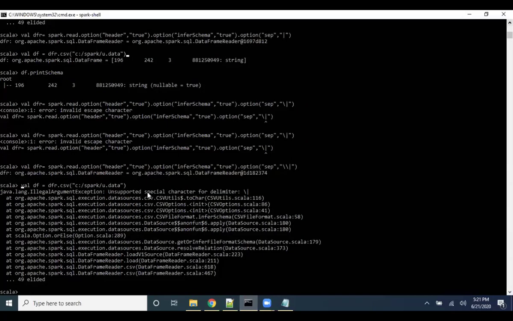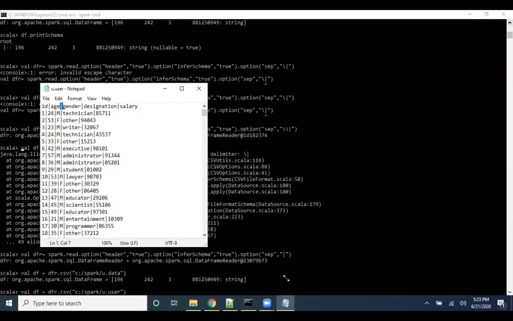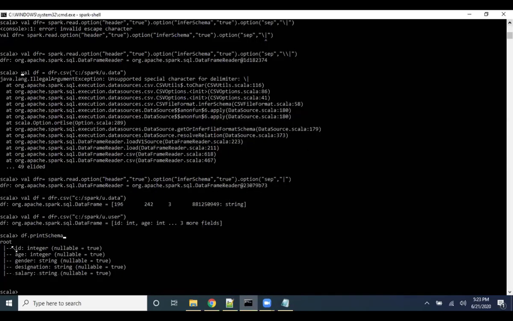Murli, did you verify that? Are you using the right file, Murli? Can you just verify once? I think I'm looking at a wrong file, sir. Okay. So probably I've changed it now. Yeah, I think now I can print the schema. Okay, it has created the corresponding columns. So all this time you did it for a wrong file. Okay, no problem. Murli, can you select only the ID and gender columns? ID and gender columns, sir.